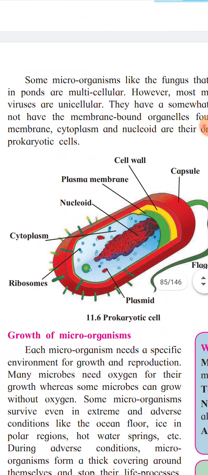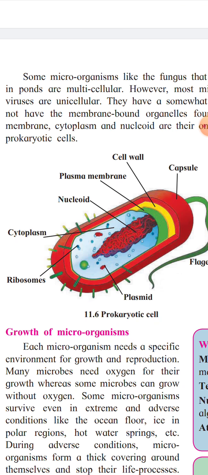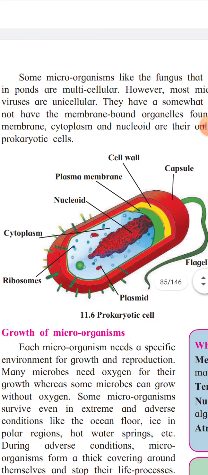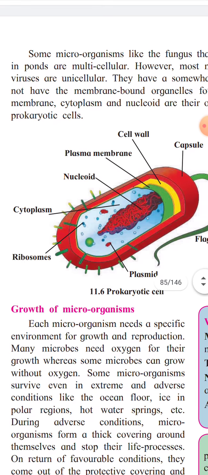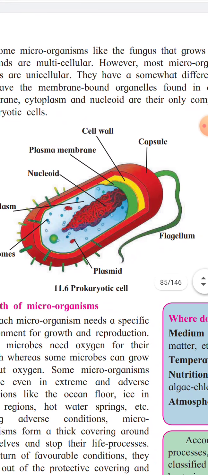Have you seen the diagrams? Look at this figure 11.6, the prokaryotic cell diagram. What do you get to see here? The prokaryotic cell looks like a capsule, like your tablet capsule. Now we see the various parts: cell wall, capsule, plasma membrane, nucleoid, cytoplasm, plasmids, and flagellum.